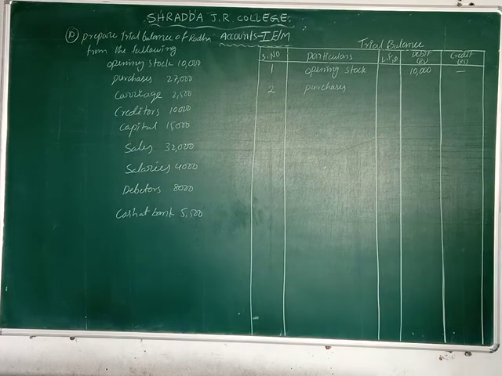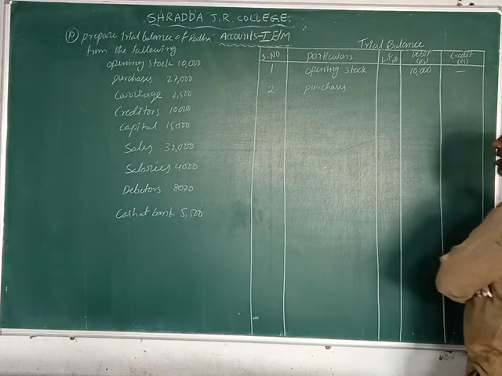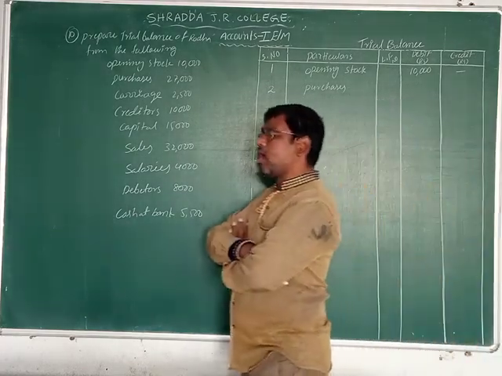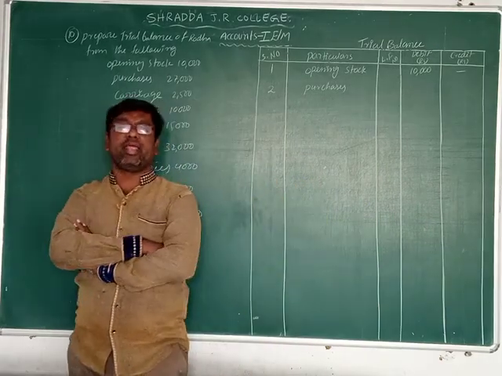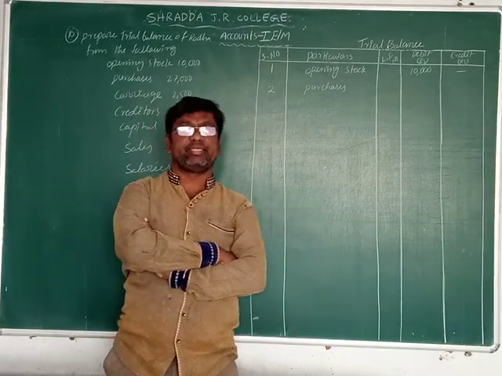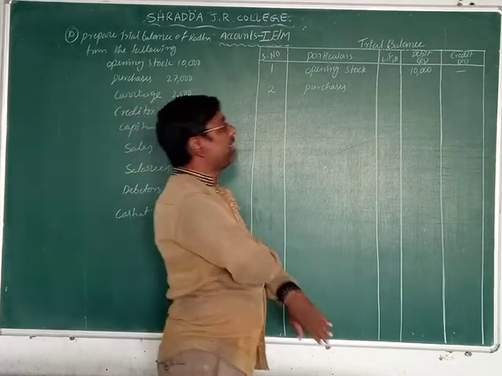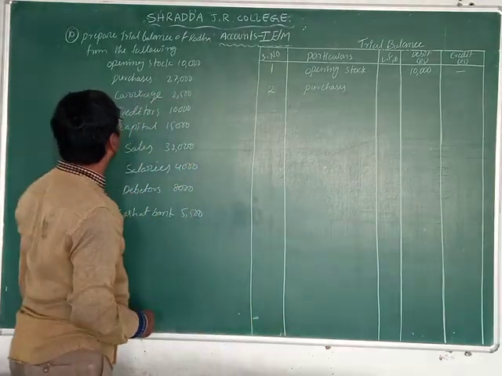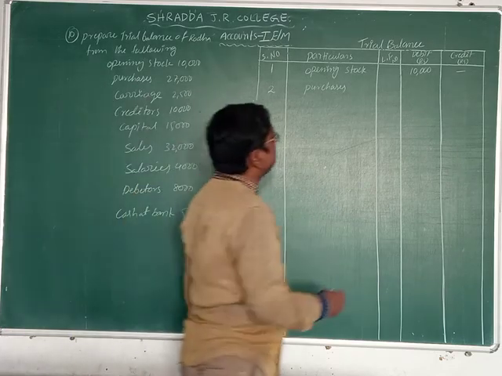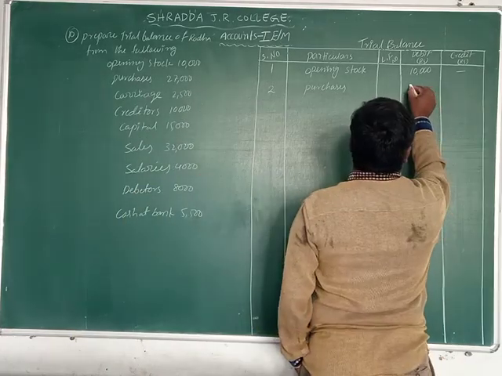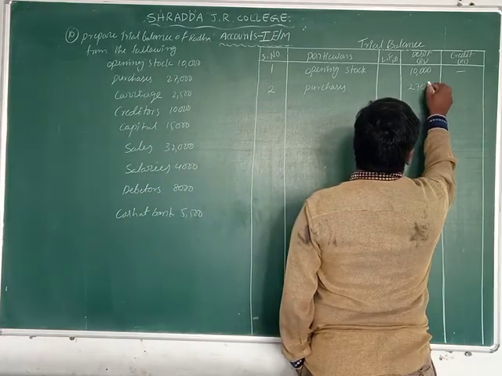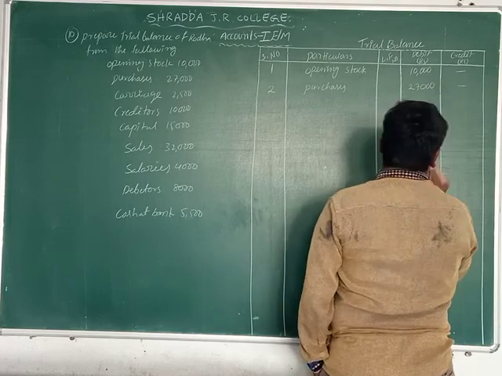We record them on the debit side. The normal rule is that all expenses and losses are debit, and all incomes and gains are credit. That's why expenses are recorded in the debit column. The amount of purchases is 27,000. Write down 27,000 here.